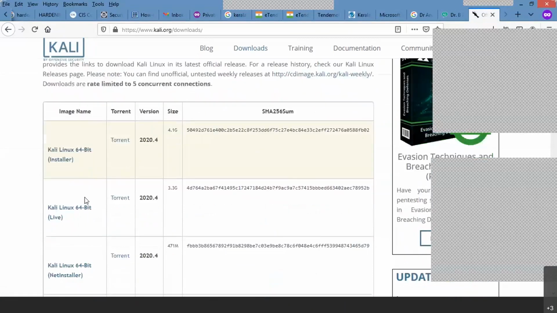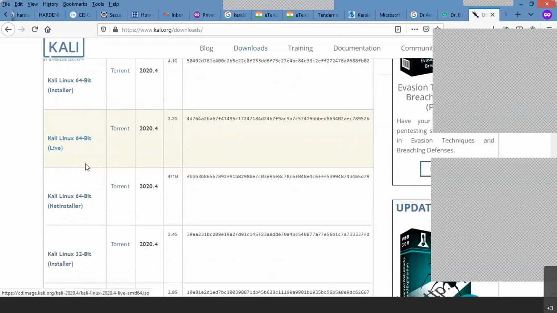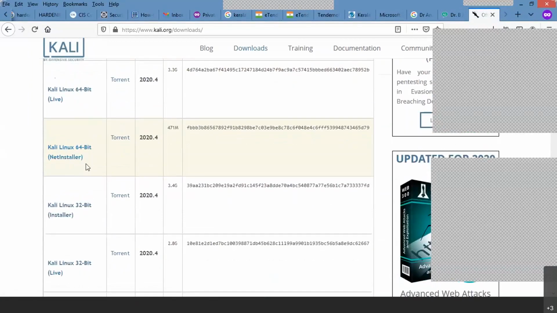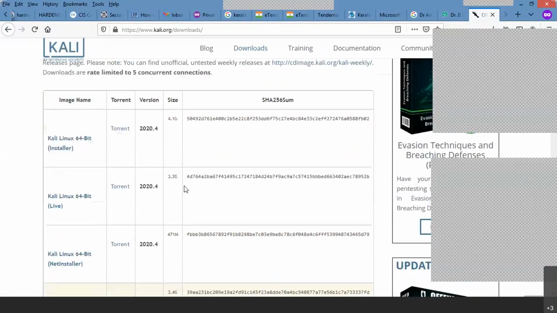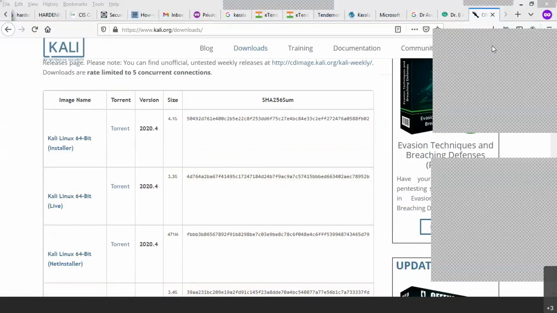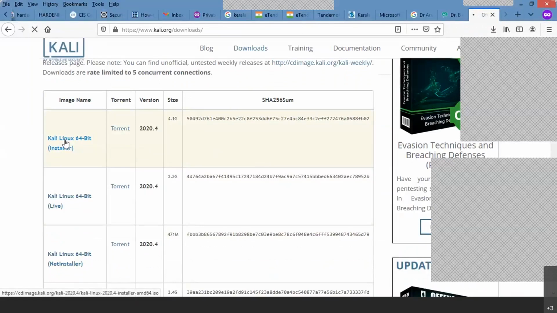So there is a Kali Linux 64-bit installer, Kali Linux 64-bit live, and a Kali 64 net installer, and 32-bit if you are going for the 32-bit. I hope you all have a 64-bit architecture, based upon your computer hardware. In my case, my laptop is 64-bit hardware. So I click this 64-bit hardware. After clicking it, an ISO file will be downloaded.